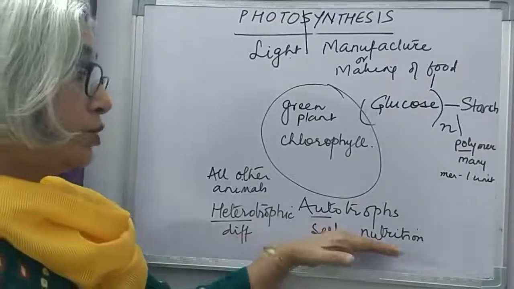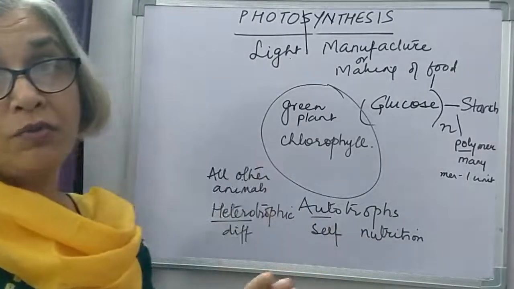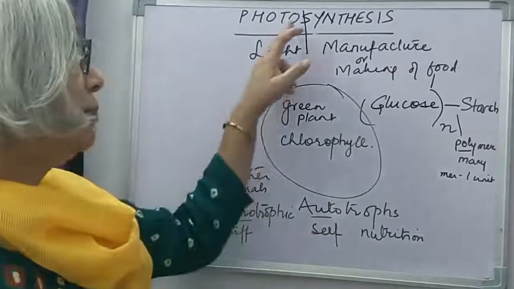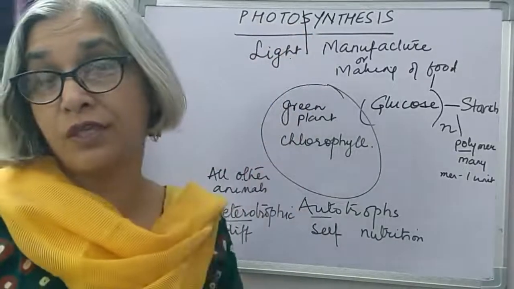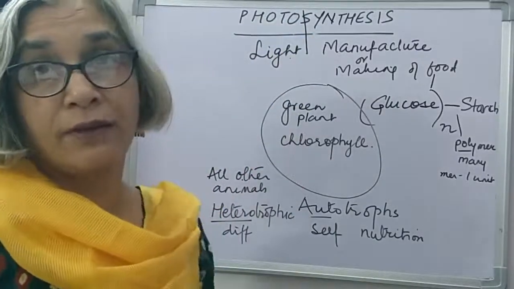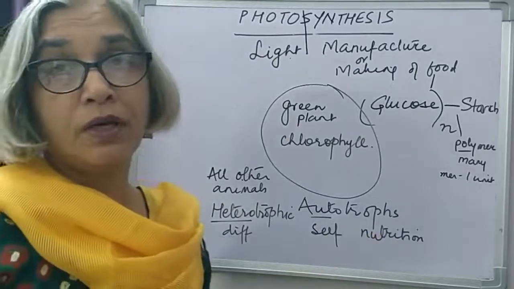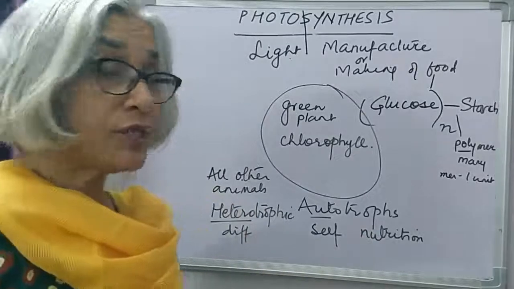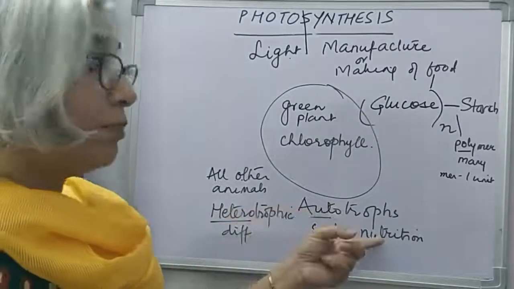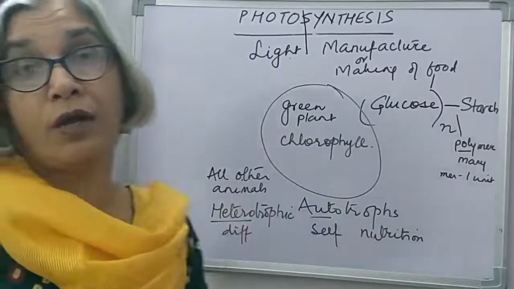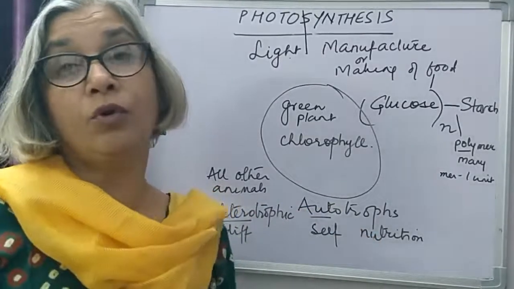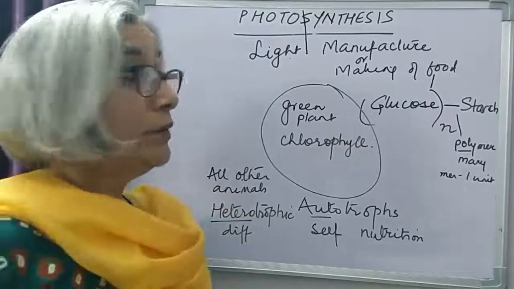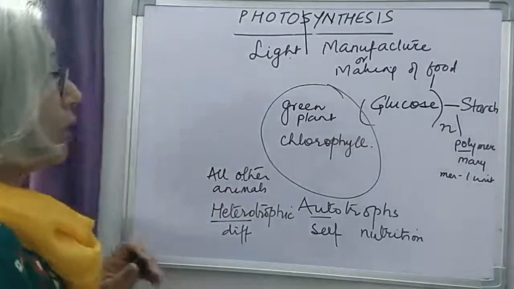So I hope the two terms are clear to everyone. Autotrophic is self-nutrition, and only plants can perform the process of photosynthesis. So plants fall under this category. All other animals cannot manufacture food, cannot synthesize food, cannot perform the process of photosynthesis. So they depend on plants for food, and therefore they are called heterotrophic, and the mode of nutrition is heterotrophic mode of nutrition.